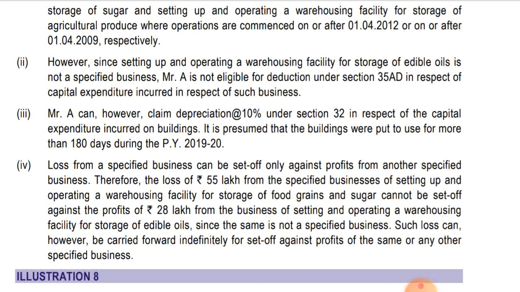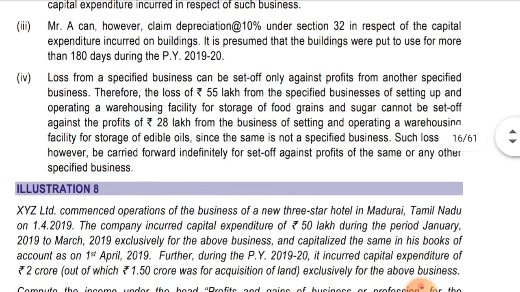Therefore the loss of 55 lakhs from specified business of setting up and operating a warehousing facility for storage of food grains and sugar cannot be set off against the profit of 28 lakhs from the business of setting up and operating a warehousing facility for storage of edible oil, since the same is not a specified business. Such loss can, however, be carried forward indefinitely for set off against profit of the same or any other specified business. You can carry forward the loss indefinitely under section 35AD, and it can be set off only against profit from any other specified businesses. Okay, so let's move to illustration number 8.